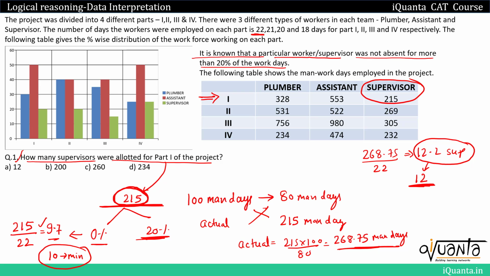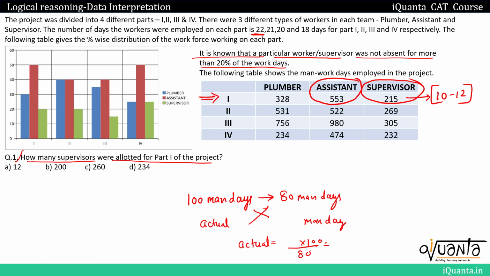So now we can have the number of supervisors from 10 to 12, because 10 is at 0% absenteeism and 12 is at 20% absenteeism. This is the range of number of supervisors that we have. Now in the exactly similar manner, we'll try to work upon the number of assistants. So I'll erase all this.